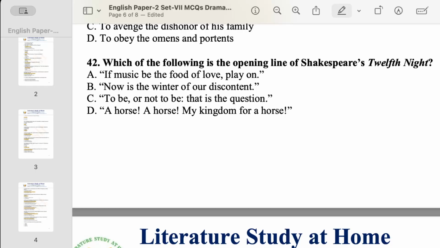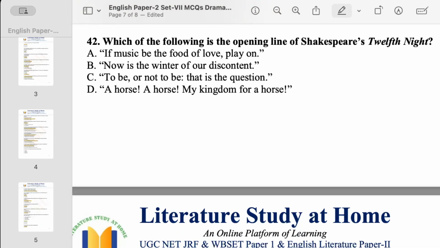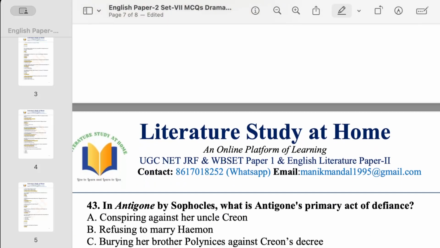Come to question number 42. Which of the following is the opening line of Shakespeare's Twelfth Night? This is once again an oft quoted line. And I know all of you have answered it well. If music be the food of love, play on. That is the correct answer. Option A is the correct answer.